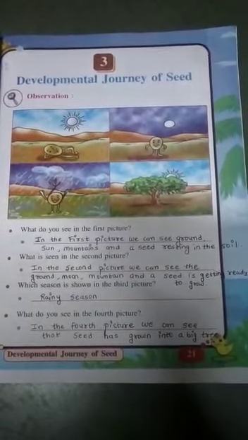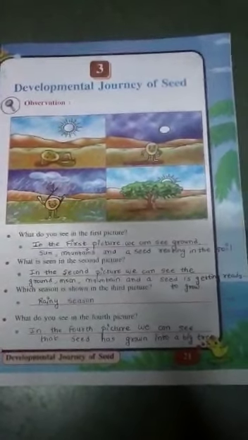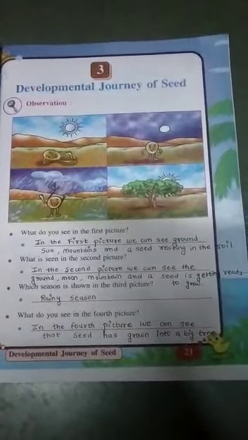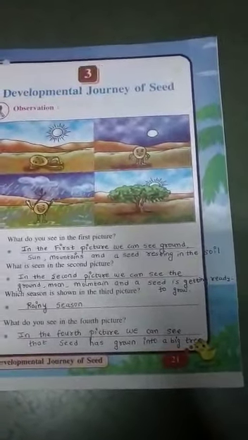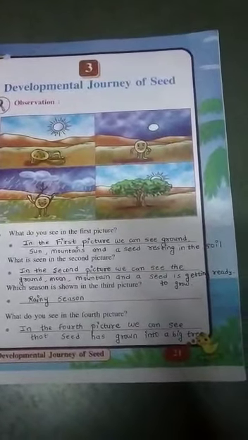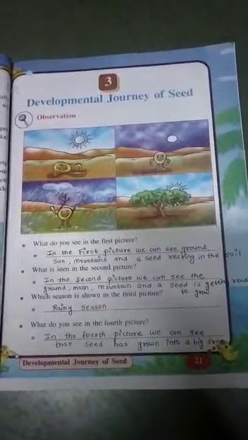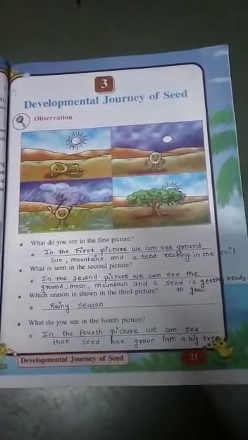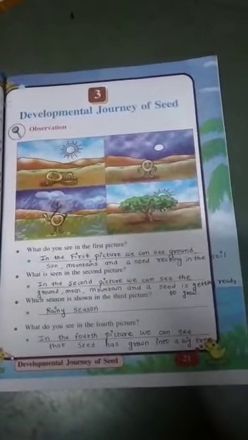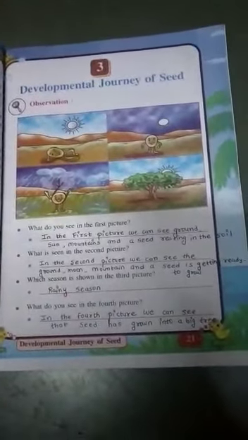Today I am going to teach you subject EVS of standard 5th, lesson number 3, developmental journey of a seed. Children, do you know what is seed? In Hindi it is called a beej. So in this chapter we will see how the seed develops through the following process. We will see and observe the developmental journey of a seed.